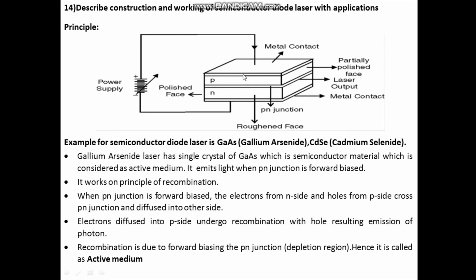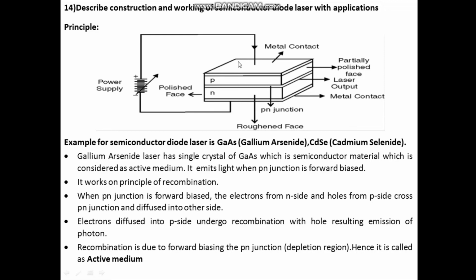Now this gallium arsenide crystal is doped with p-type and n-type. And this p and n-type meet at the junction, that is called the p-n junction. Now if you connect the p and n side to an external DC voltage or external DC supply, this is called biasing.